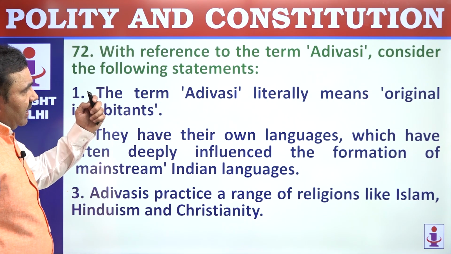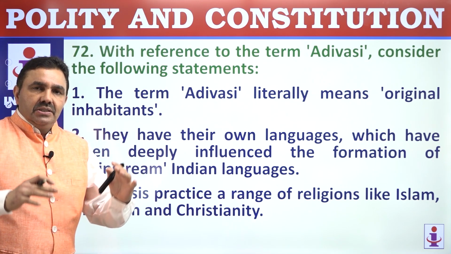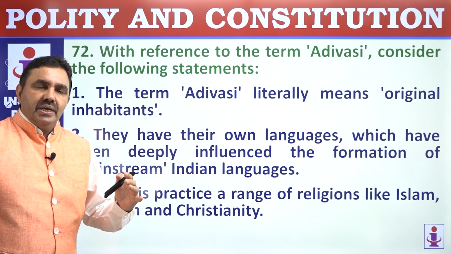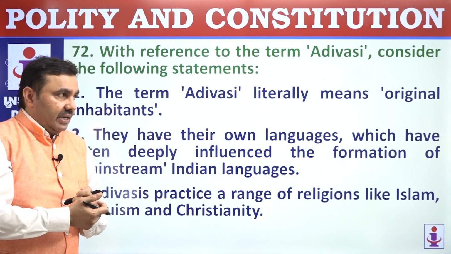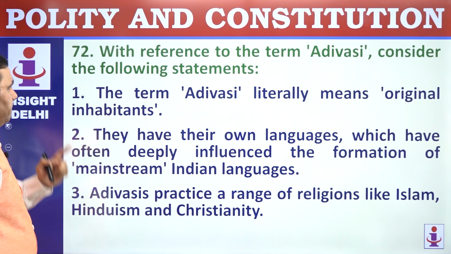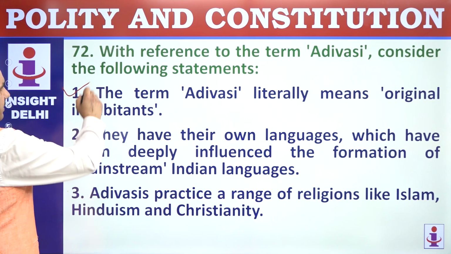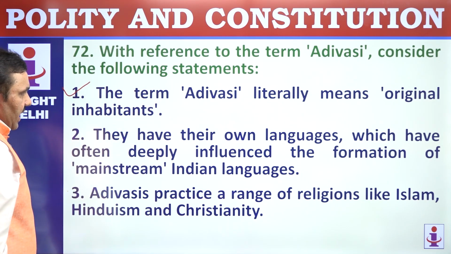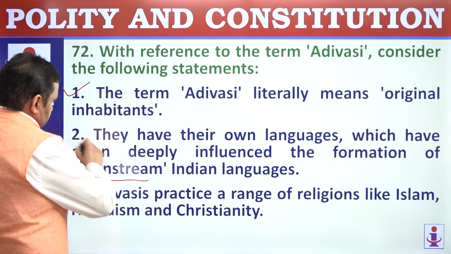72. With reference to the term Adivasi. Adivasi means indigenous original inhabitants. Generally, we say forest dwellers living in remote areas, having their distinct language, culture, and identity. They are termed as tribals or Adivasi. Adivasi literally means original inhabitants. That's the meaning of Adivasi. They have their own language, which deeply influenced the formation of mainstream Indian languages.